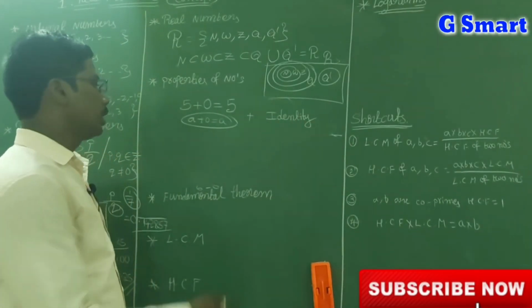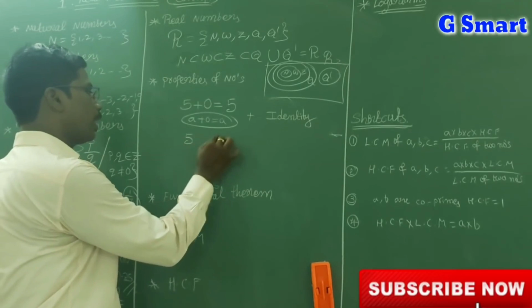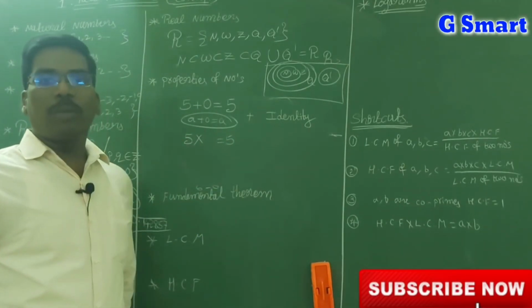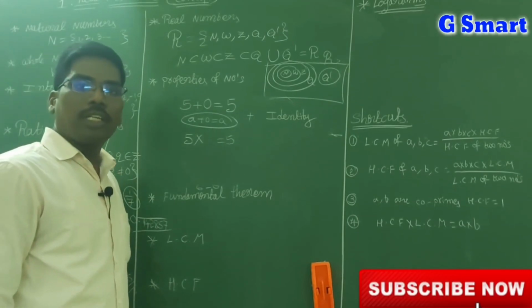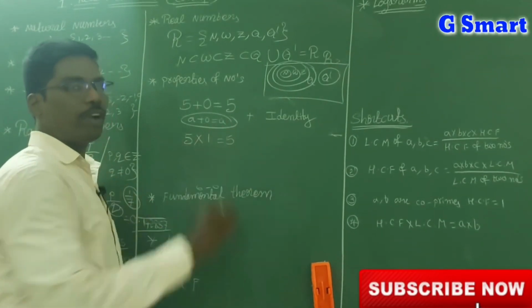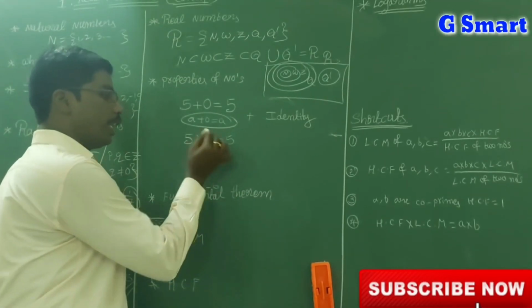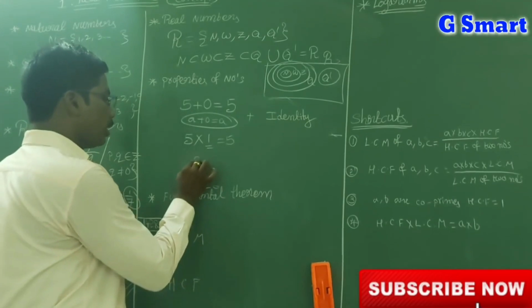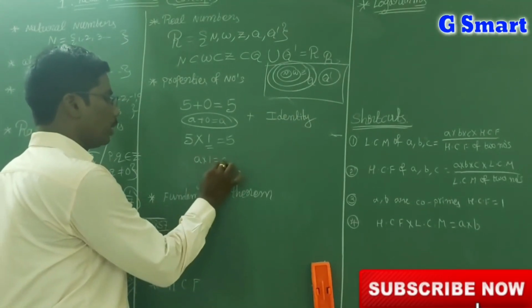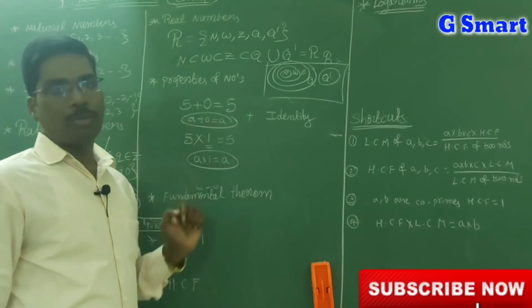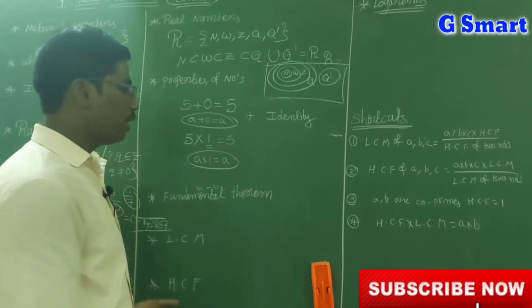Now under multiplication we will see. Again I am taking 5. With what number should I multiply 5 to get 5 as the answer? We know very well, that is 1. So 5 ones are 5. Here 1 is called the multiplicative identity. So the property is a into 1 is equal to a. Like this we can say the identity property. Next we will go for the inverse law.